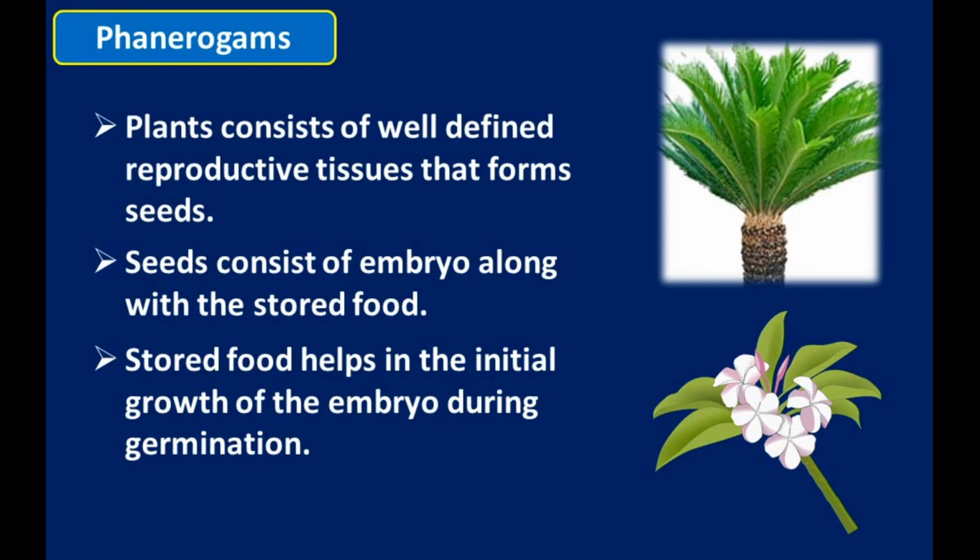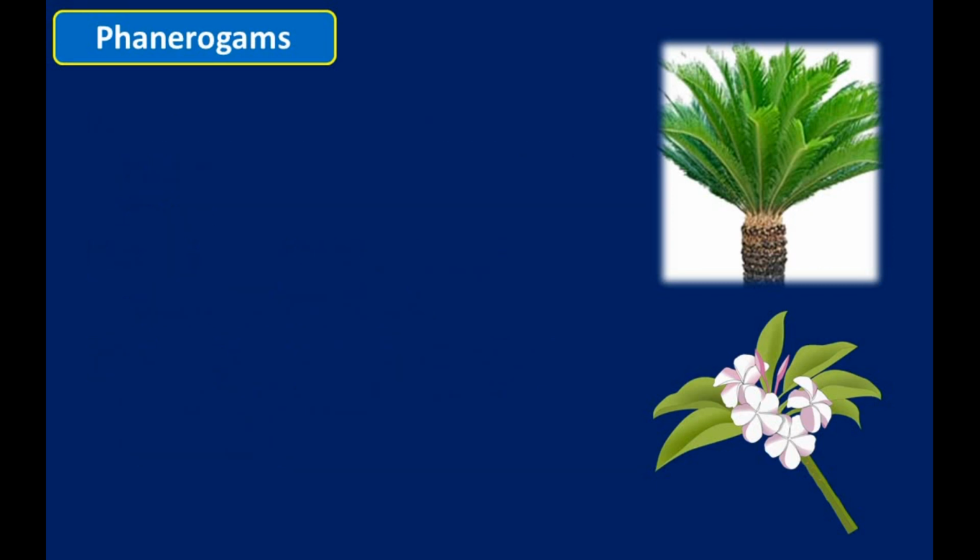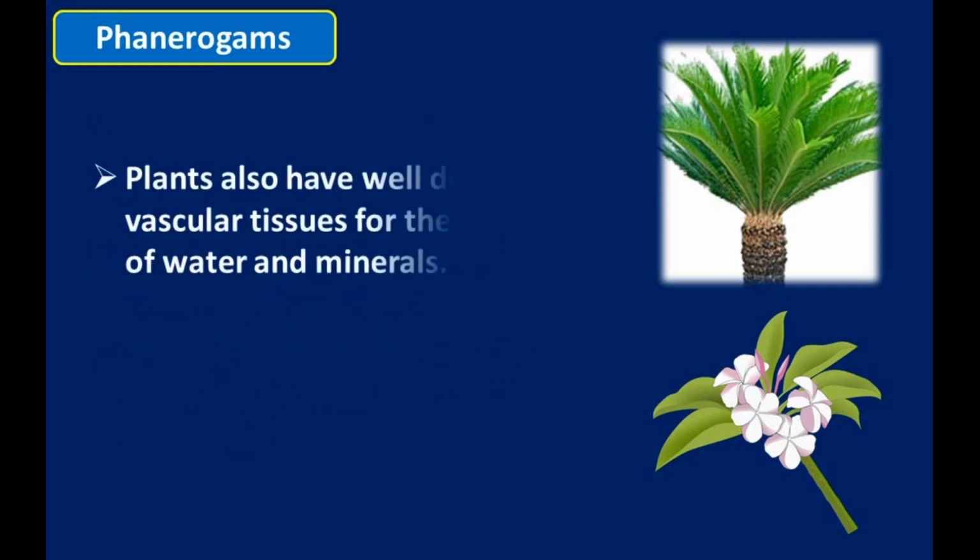Phanerogams also have well-defined vascular tissues for the conduction of water and minerals. It means they have xylem tissues and phloem tissues. Xylem tissues help in the conduction of water and phloem tissues help in the conduction of food material.